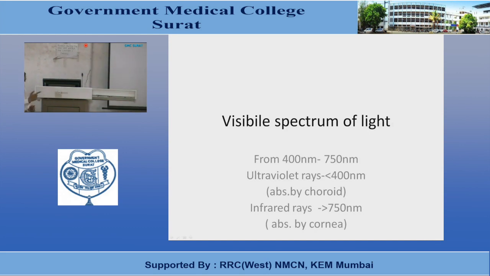Rays of light whose wavelength is more than 750 nanometers are known as infrared lights. These infrared lights are absorbed by the cornea. So these ultraviolet lights, which are absorbed by the choroid, and infrared lights, which are absorbed by the cornea, are not able to stimulate rods and cones. So rods and cones are excited by the visible spectrum of light that ranges from about 400 nanometers to 750 nanometers.